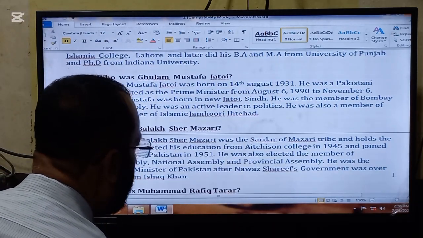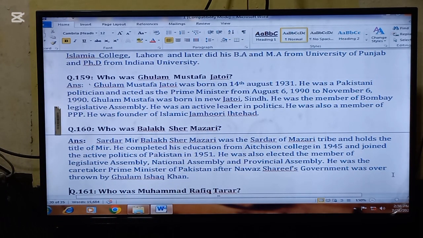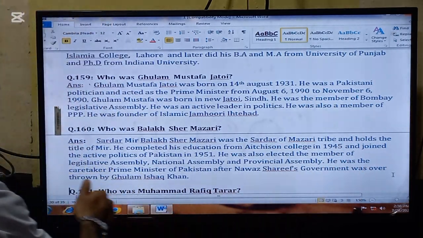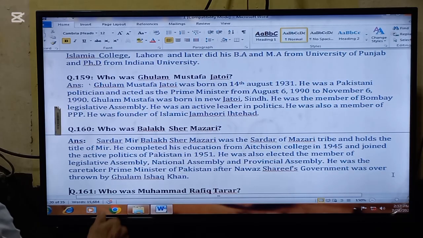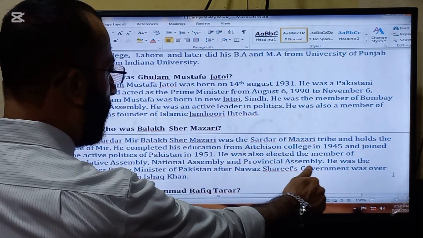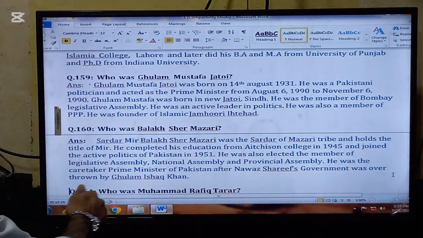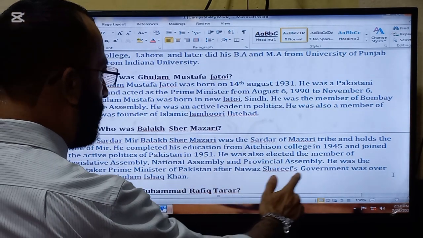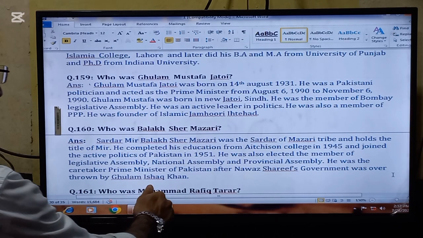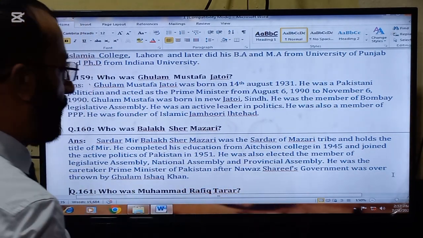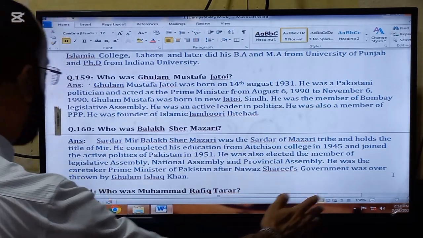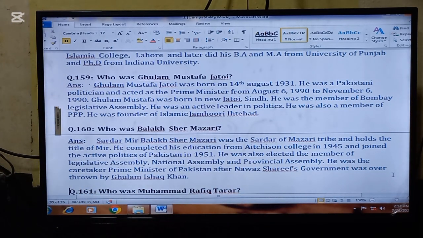The last question for today is, who was Balakh Sher Mazari? Sardar Mir Balakh Sher Mazari was the Sardar of the Mazari tribe and holds the title of Mir. He completed his education from Aitchison College in 1945 and joined the active politics of Pakistan in 1951. He was also elected a member of the Legislative Assembly, National Assembly and Provincial Assembly. He was the caretaker Prime Minister of Pakistan after Nawaz Sharif's government was dismissed by Ghulam Ishaq Khan.